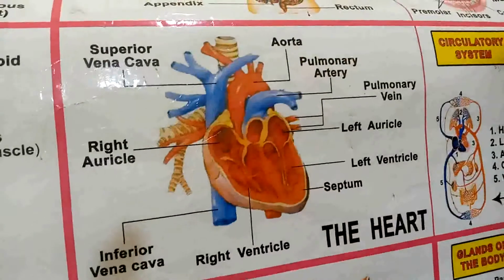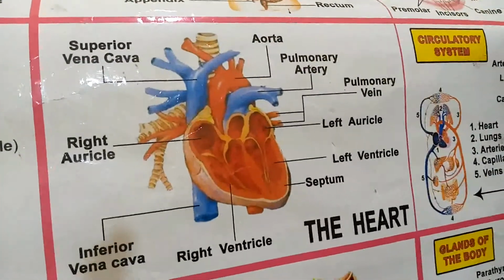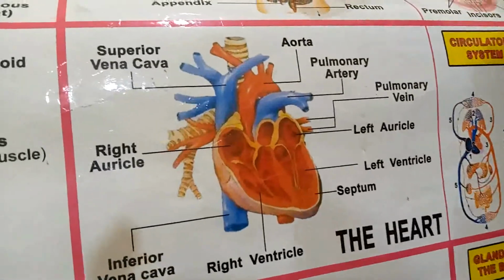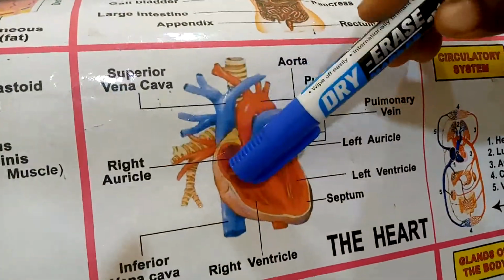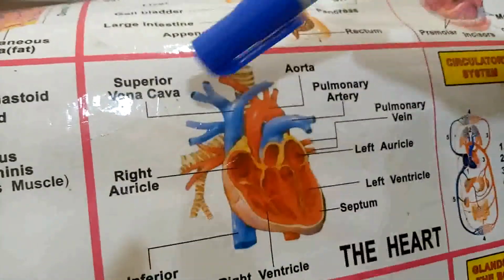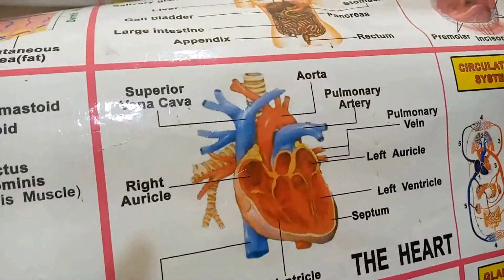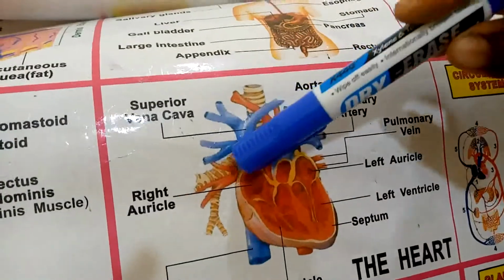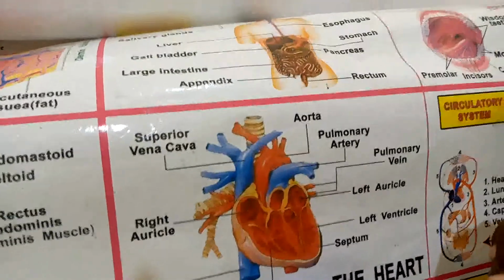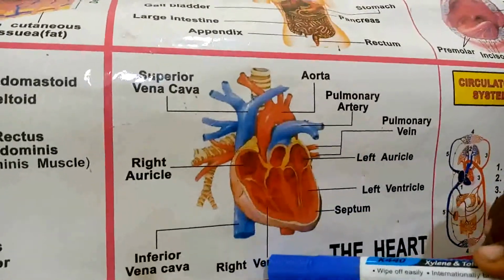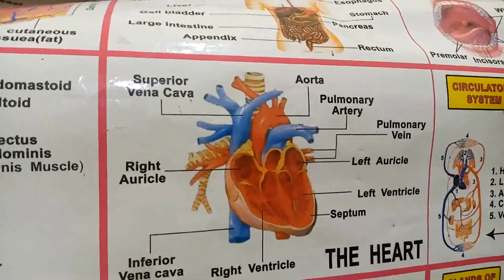Here is the picture of the heart. You can see the chambers of the heart. We have said that in pulmonary circulation, blood from various parts of the body enters the right auricle through what? Through the vena cava. This vena cava carries blood without oxygen. That is the biggest vein in the body. Now, from this right auricle, the blood flows to the right ventricle, and it is from this right ventricle that it is pumped to the lungs.